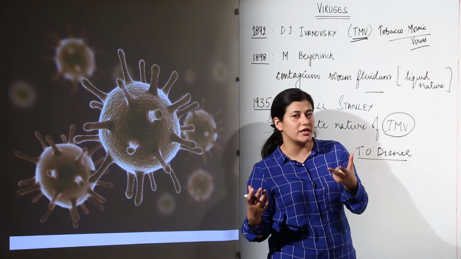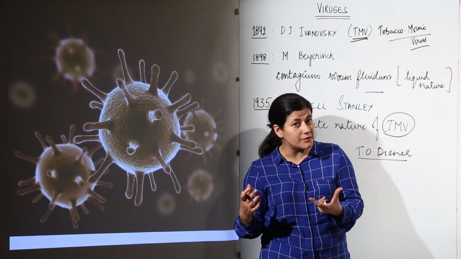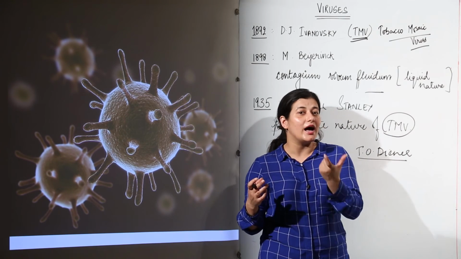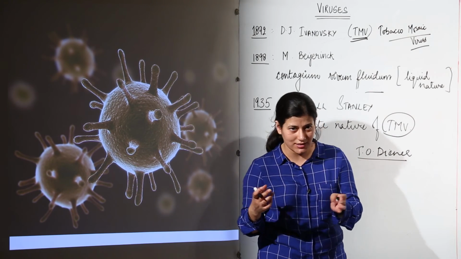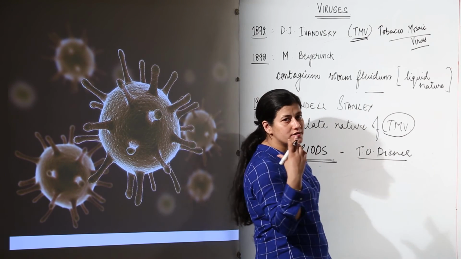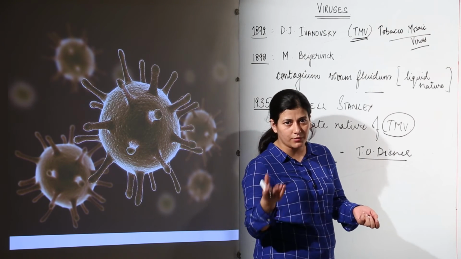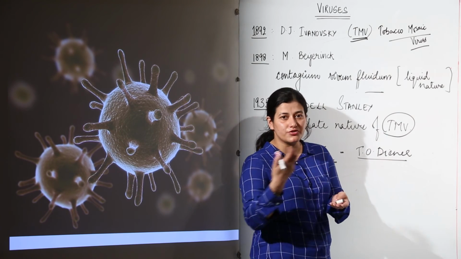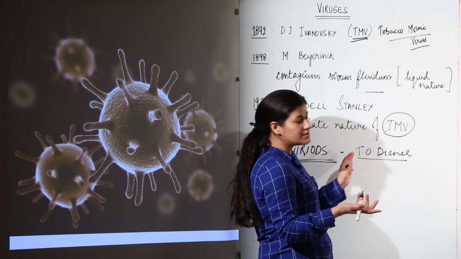There is a disease known as potato spindle tuber disease. The causative agent for that disease was basically an RNA strand. The RNA was infecting the plant and causing the disease in it. This particular RNA is the viroid, and it does not have a protein coat. So it would be non-living outside. When it goes inside, it causes infection, and there would be transcription and reverse transcription, then formation of proteins, and the disease would be caused.